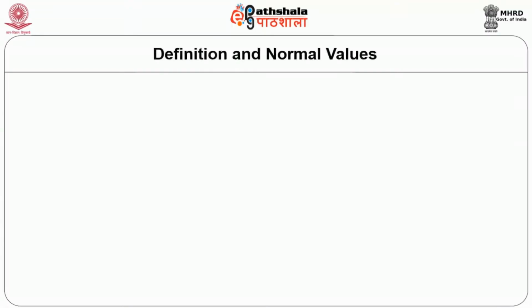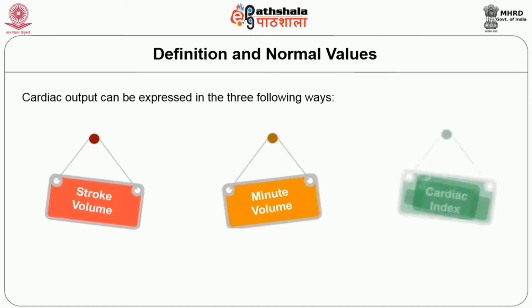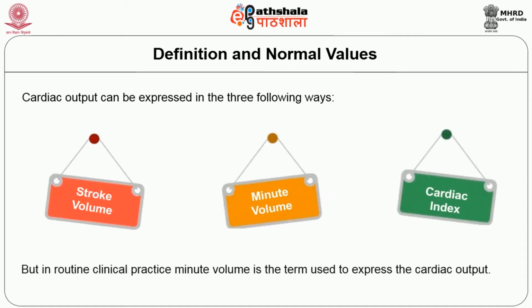The amount of blood supply that is received by the different parts of the body is dependent upon the cardiac output. Hence, cardiac output is one of the most important factors in cardiovascular system functioning. Now, we will see some definitions and normal values of a few terms. Cardiac output can be expressed in three following ways: stroke volume, minute volume, cardiac index. But in routine clinical practice, minute volume is the term used to express the cardiac output.